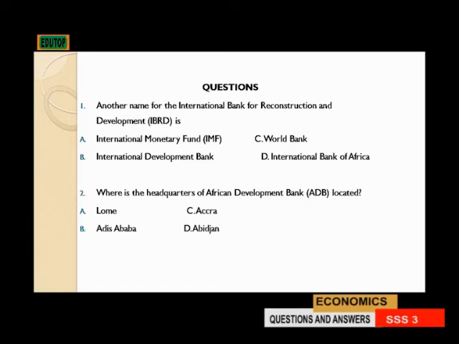1. Another name for the International Bank for Reconstruction and Development is dash. A. International Monetary Fund, which is IMF. B. International Development Bank, which is IDB. C. World Bank. D. International Bank of Africa, which is IBA. Number 2. Where is the headquarters of African Development Bank located? A. In Lomé. B. Addis Ababa. C. Accra. D. Abidjan.